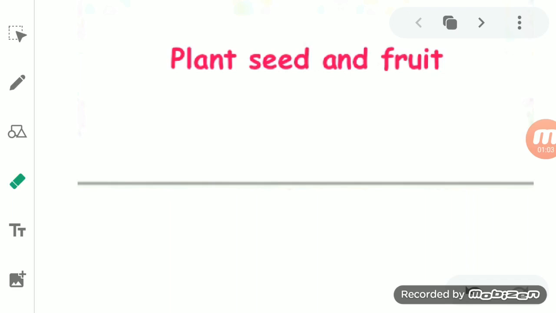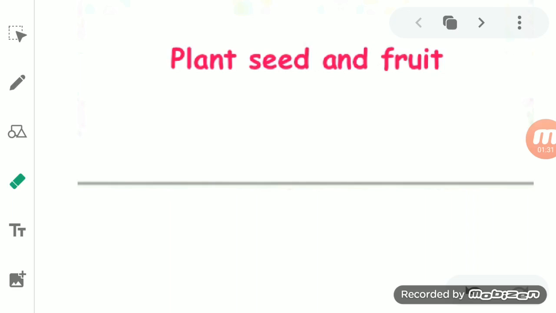Then we came to know about the male part and the female part. The male part is also known as the stamen, and the stamen is basically divided into two, that is the anther and the filament. In the anther, pollen sacs are present. Okay, pollen sacs, or we can say pollen grains, are present in it. These pollen grains consist of the male sex cell.